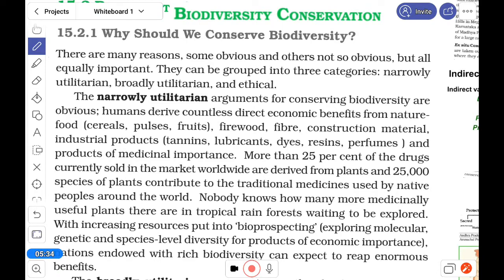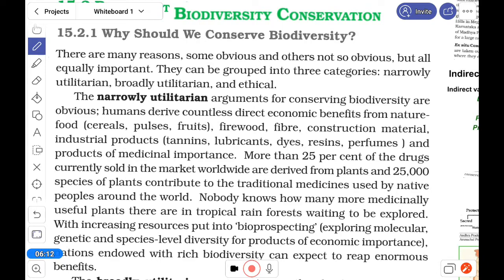If that wood is worth 2 lakh rupees, then we are not thinking that in the lifetime of that tree, oxygen worth 3 crore and the air filtering process worth about 9 crore, soil erosion prevention worth 1 crore, and the water cycle worth about 3 crore. So, there are two kinds of utilization, broad and narrow. In narrow utilization, we are thinking only about what we can see, that is wood.